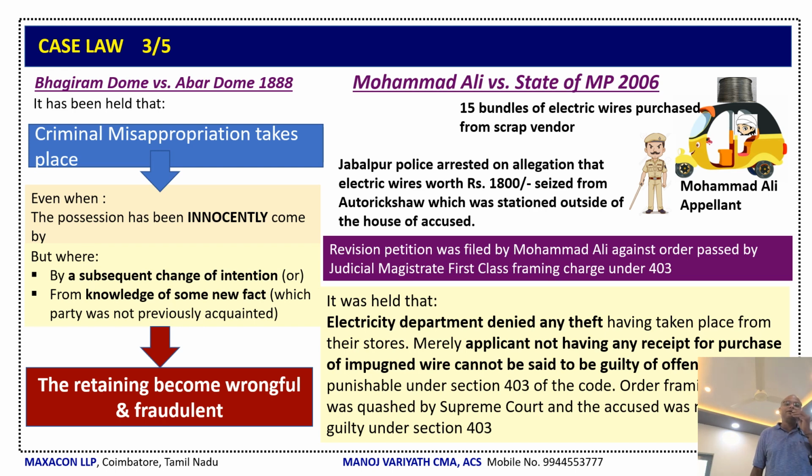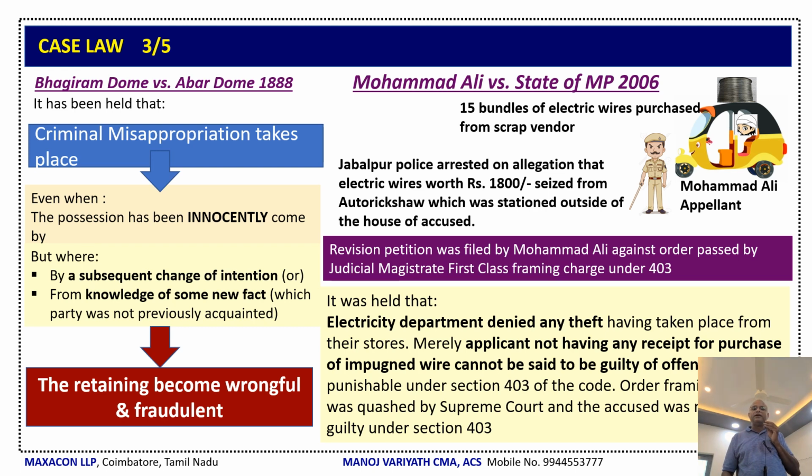Next is Muhammad Ali versus State of Madhya Pradesh. Here, Muhammad Ali is an appellant. Now let us look into the case. Muhammad Ali went to the scrap vendor and purchased 15 bundles of electric wires, loaded on his auto rickshaw and parked in front of his house. At that time the Jabalpur police came and arrested him on allegation that electric wires worth Rs 1800 were seized from an auto rickshaw which was parked outside the house of Muhammad Ali.